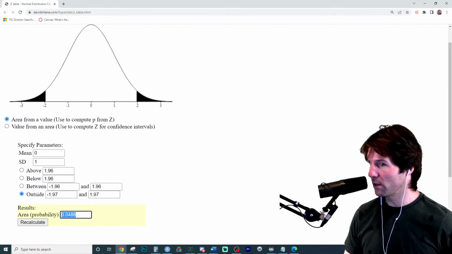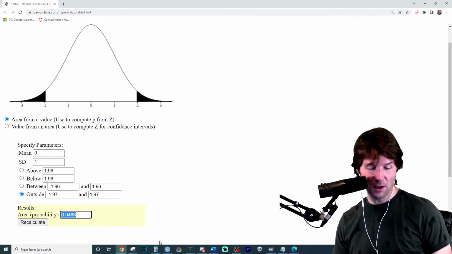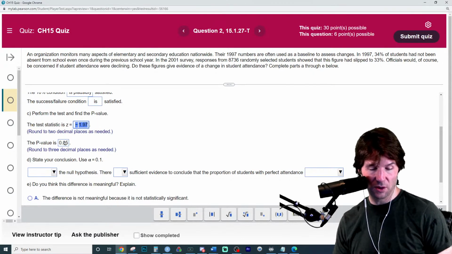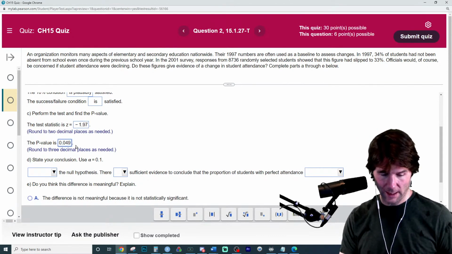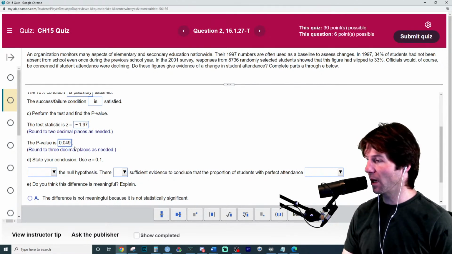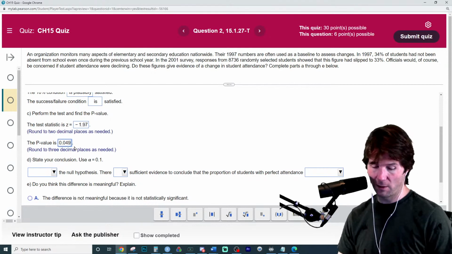It's 0.0488, or 0.048, or 0.049. So I think we probably would have got it correct. It's 0.049. I think that in the margin of error we would have gotten that right. So probably would have gotten it right.